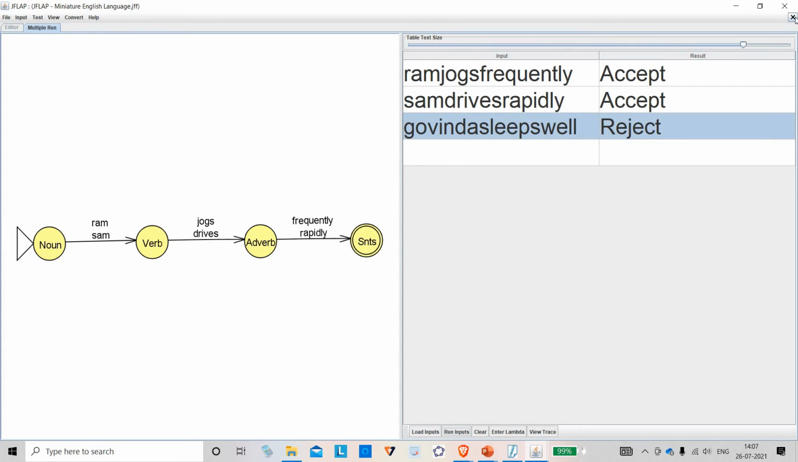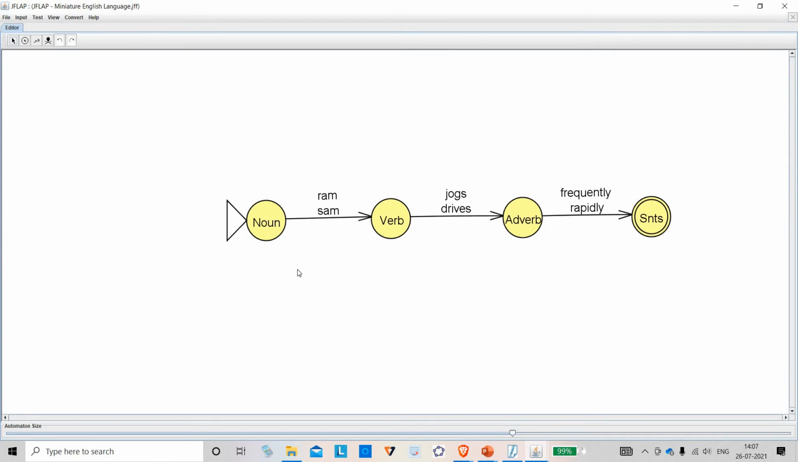Okay. Suppose if I want Govinda sleeps well also, I can add. Let us try that, right? I will click here, put one more arrow and type here Govinda. Then what did I say? Sleeps. I am adding here. Then here I will add a well.